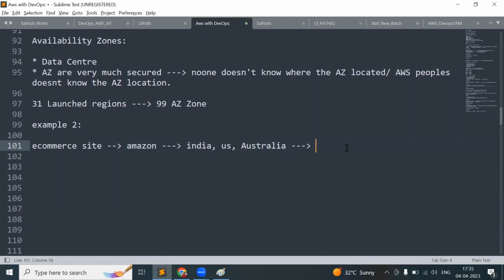Now, where will we select the region? We need to select only one region. On what basis will I select the region? Whether I will choose India or US or Australia? Guys, which region can we choose? Just give a guess.